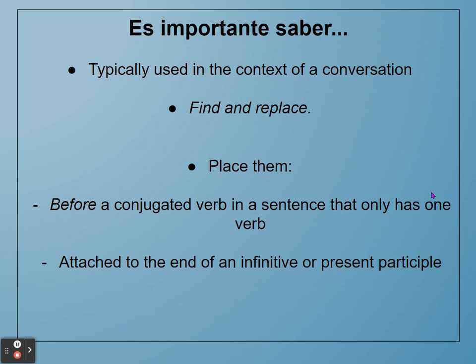It will always be correct, okay? If you feel confident enough with these, either in the beginning or with a little bit of practice, another option is to attach them to the end of an infinitive. So an infinitive is your AR, ER, or IR form of the verb, or a present participle, which is that "ando, yendo" form of a verb after "estar." And you'll see how this works. I will give examples of how they both look. What you need to do is what you are comfortable with. You are going to do what is best for you.